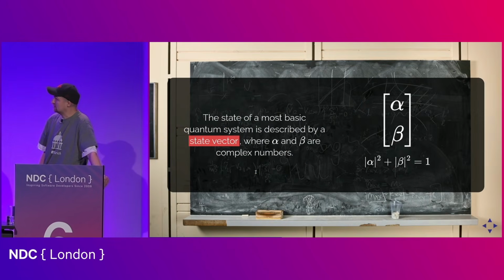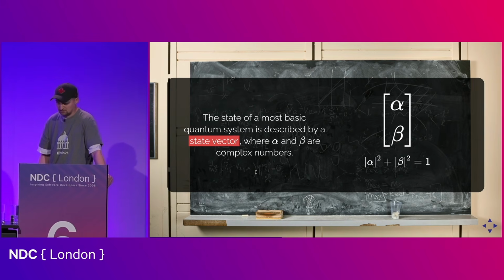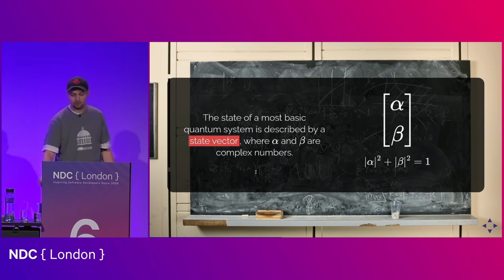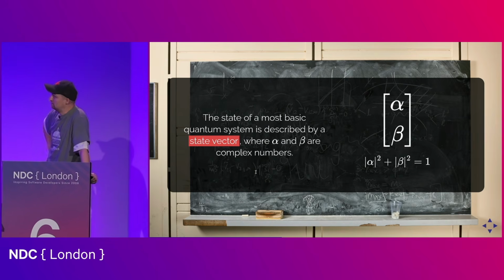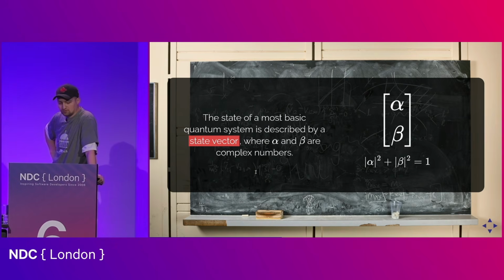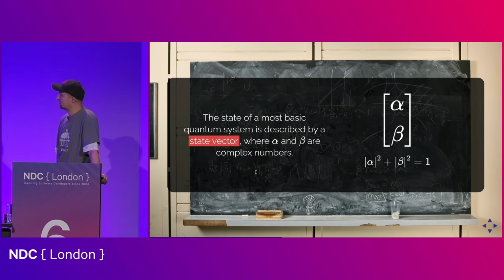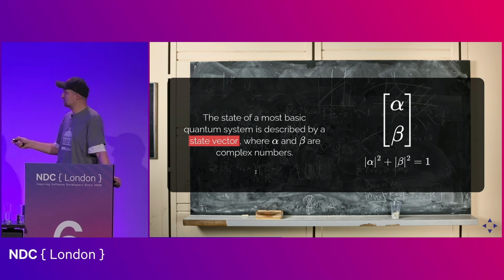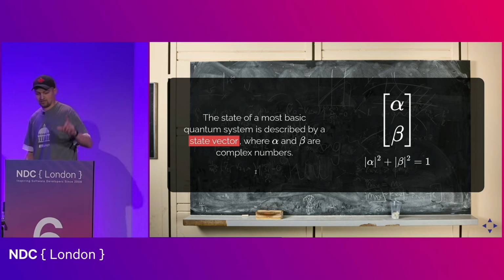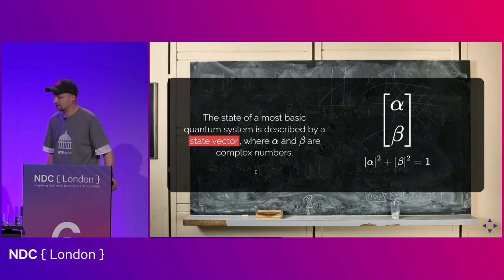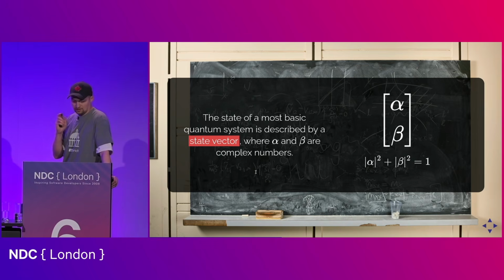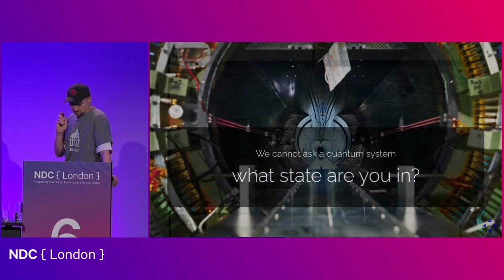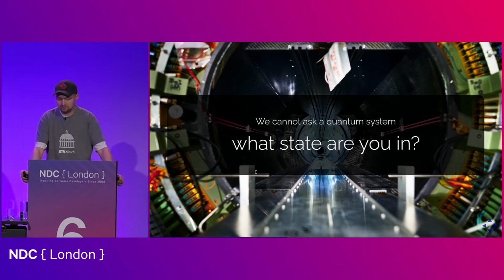Now, mathematically, it's not super complicated. So let's have a look at the high-level mathematics. Mathematically, the state of a simplest quantum system is described by a vector. And the vector is alpha over beta, where alpha and beta are complex numbers. And there is only one condition that they have to fulfill, namely, if you take absolute values, you square them, you add them, they have to be equal to 1. And that's basically this. We'll see why this matters in a moment.